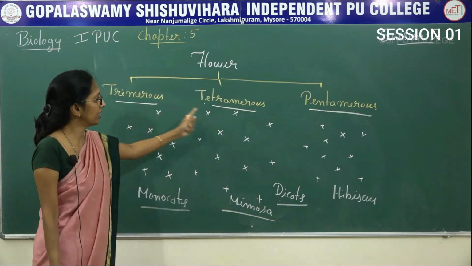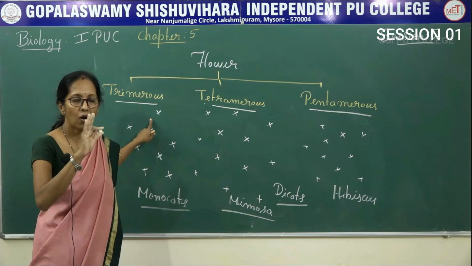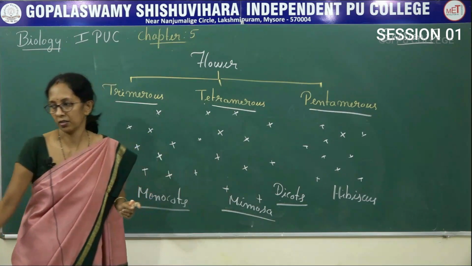So there are three different types of flowers. Trimerous present in all monocots, tetra and pentamerous present in dicots.